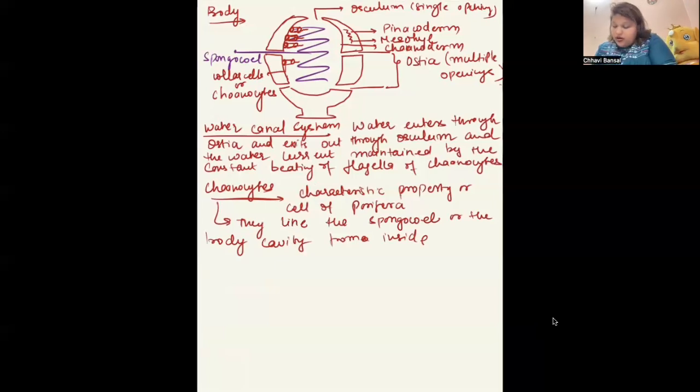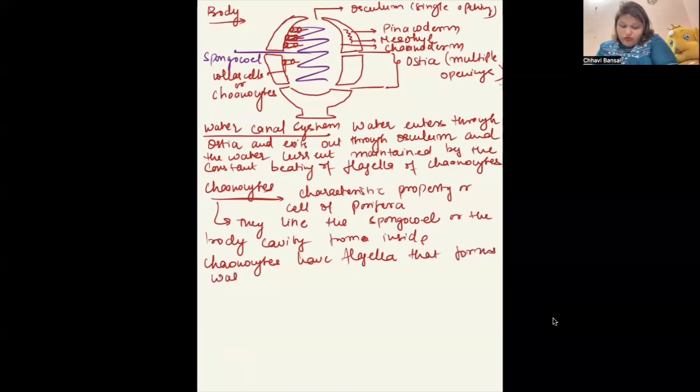Okay. Then choanocytes have flagella that form water current. Okay. And always remember the number of ostia is always more than osculum. Why? Ostia are multiple in nature, whereas osculum is a single opening. Okay. So this is the water canal system. Let's see the three layers in a bit more detail. First is pinacoderm, the outermost layer.